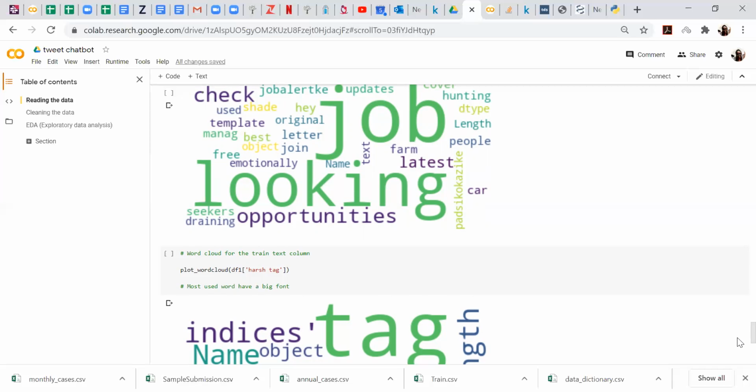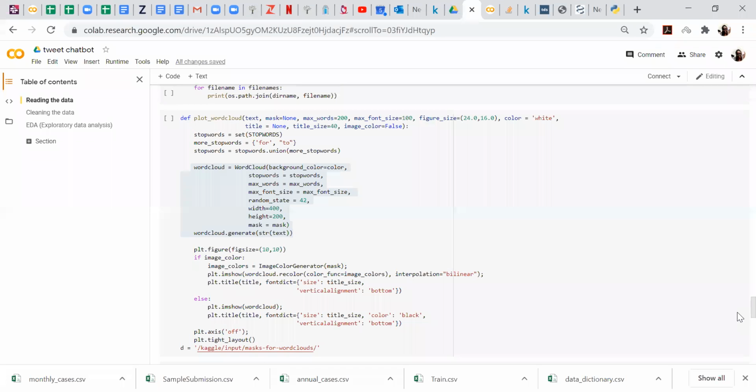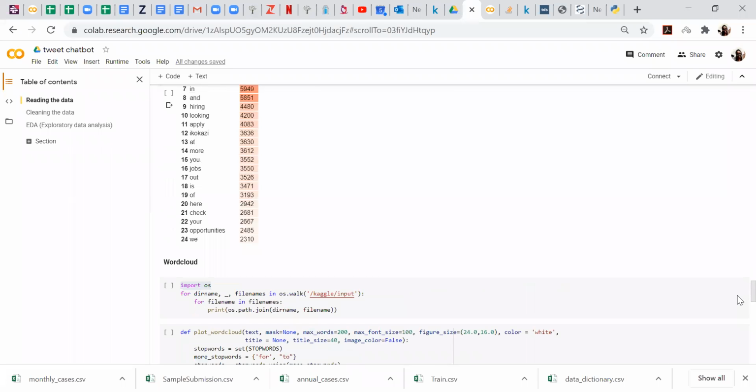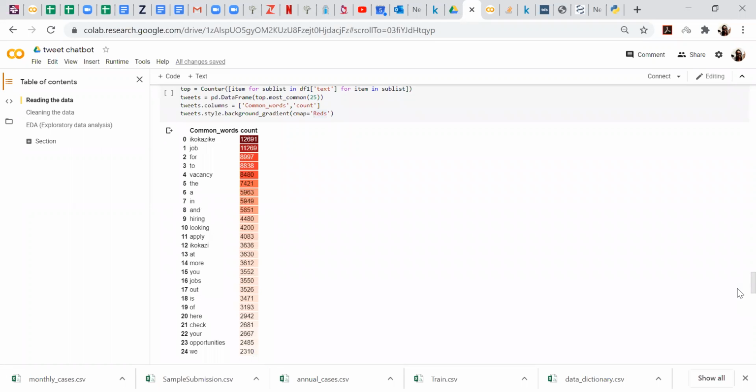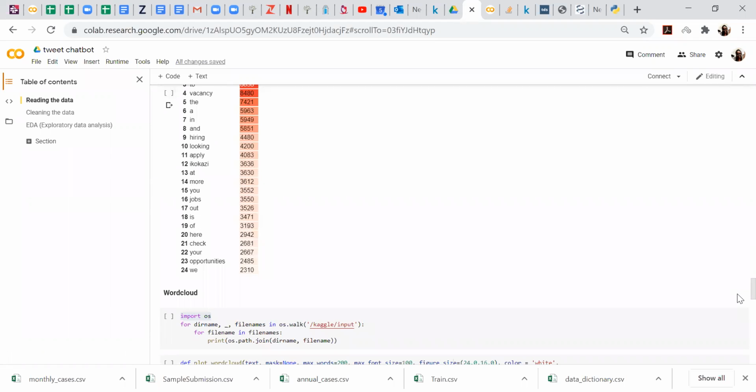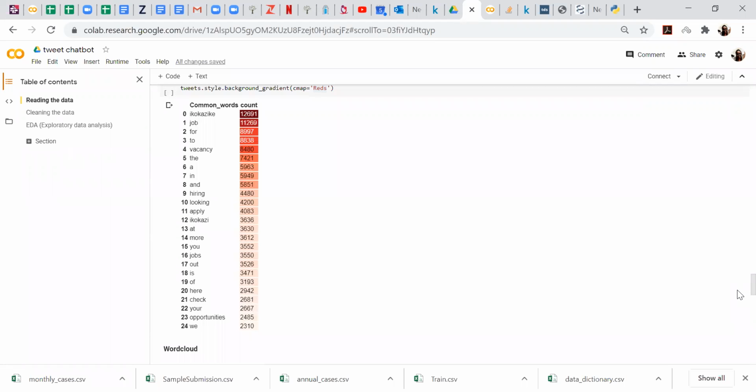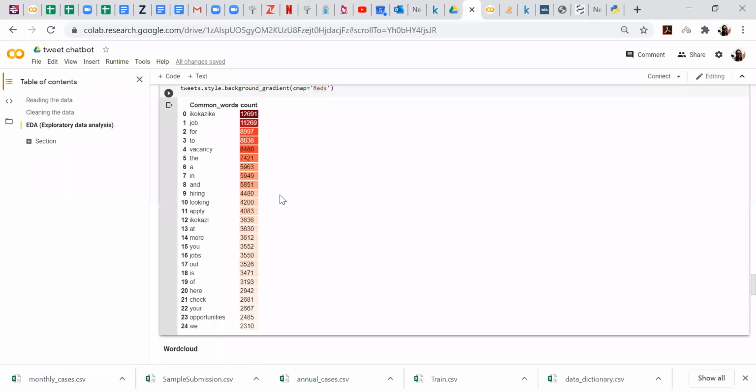But ideally, these are the two major things that are a must do for any NLP project. Getting the common words and word cloud. And these ones, you can actually put them in a presentation. If you're presenting a project, you can take this and put it in a presentation, especially if you're in a marketing department or a marketing agency and you're trying to explain what words to use or what hashtags to use. Yeah, so that's what I was able to do last week.